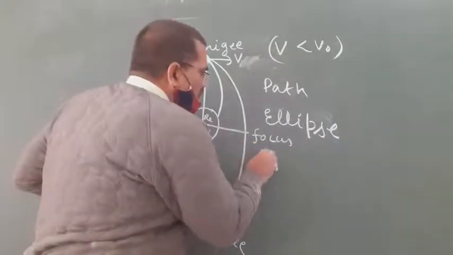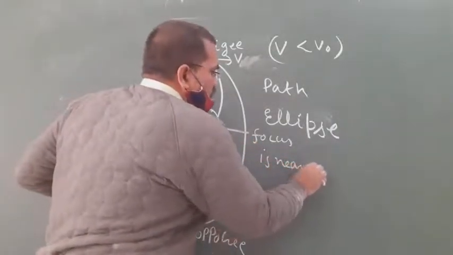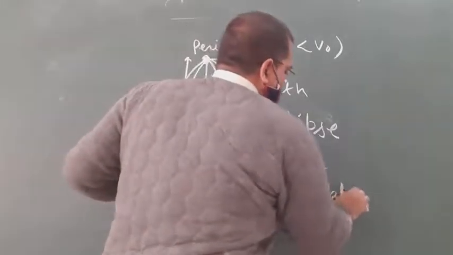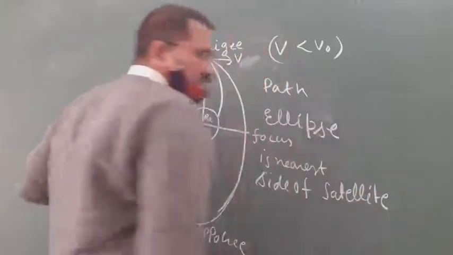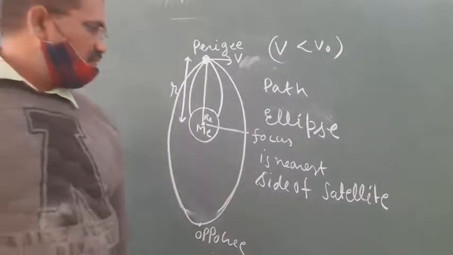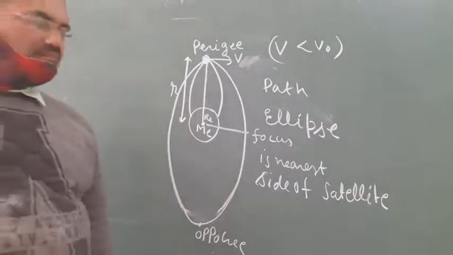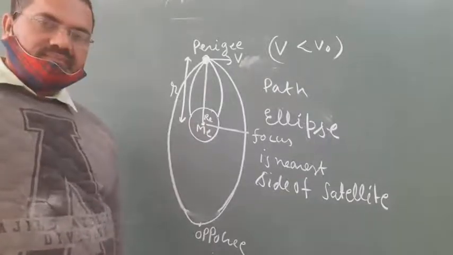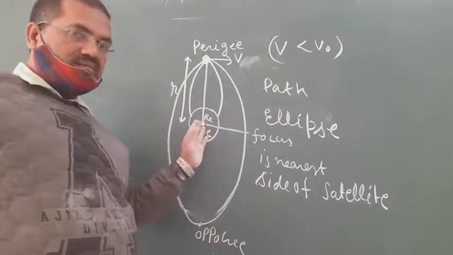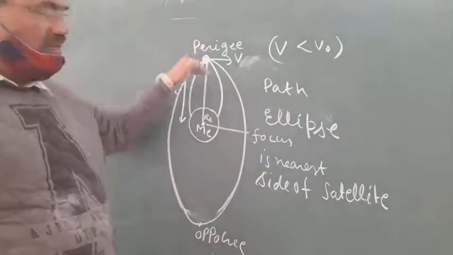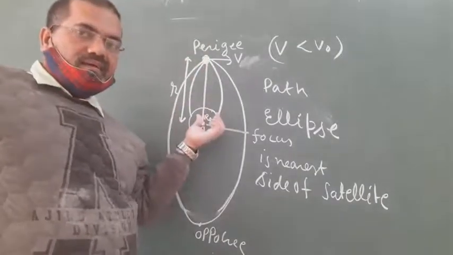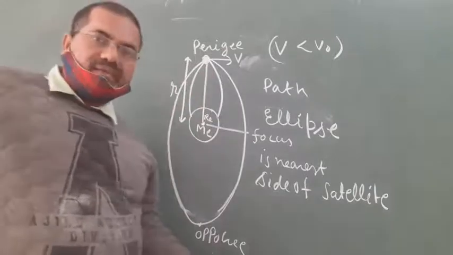Important. If the focus is on the nearest side of the satellite, that position is called perigee, and opposite of perigee is called apogee.